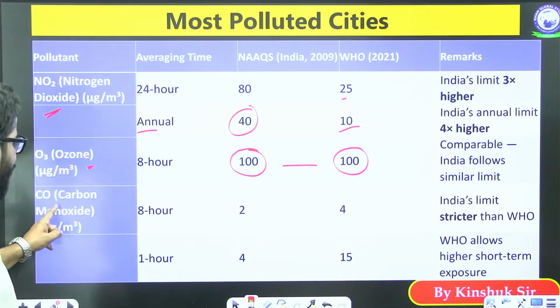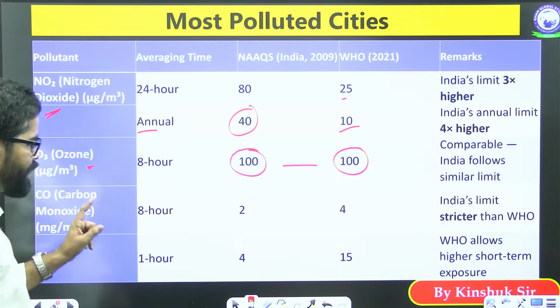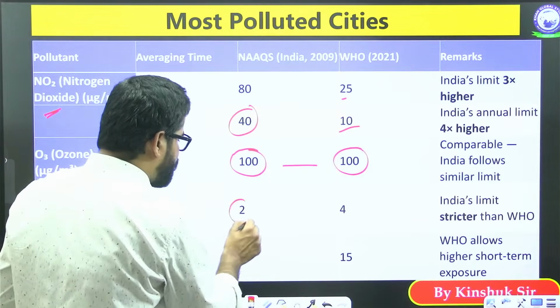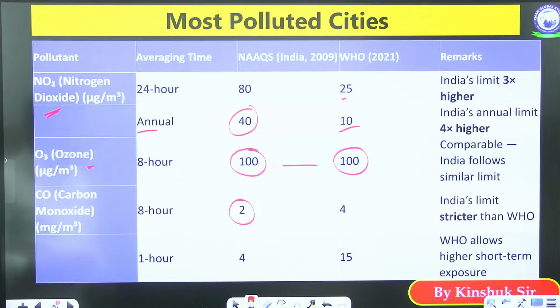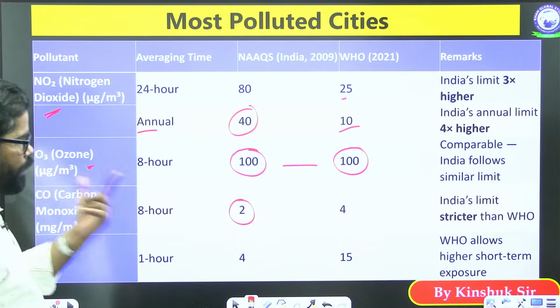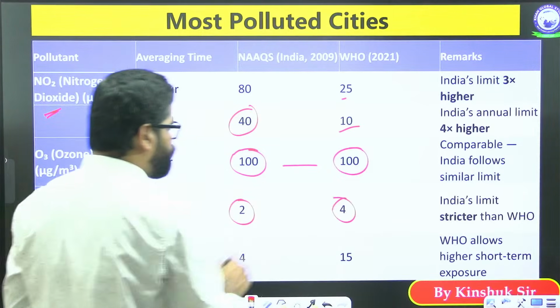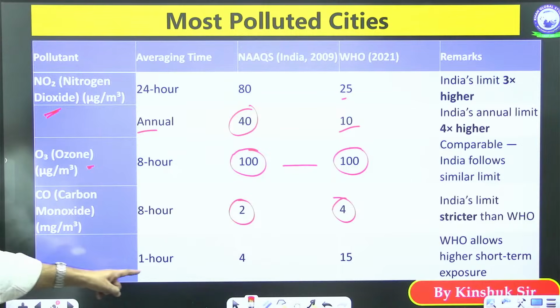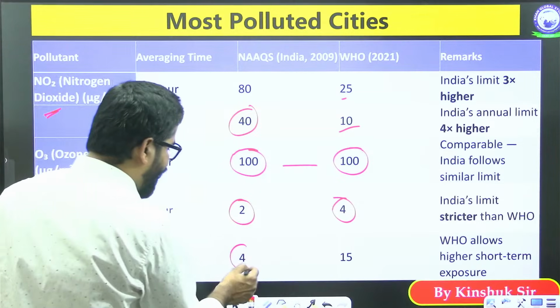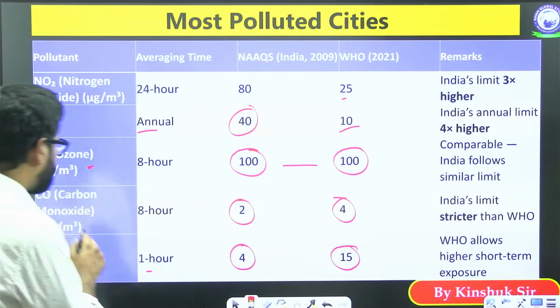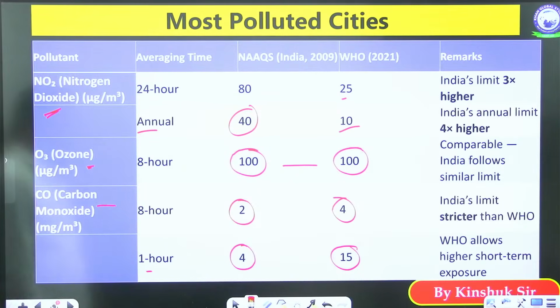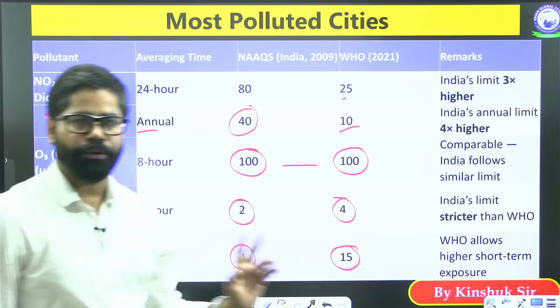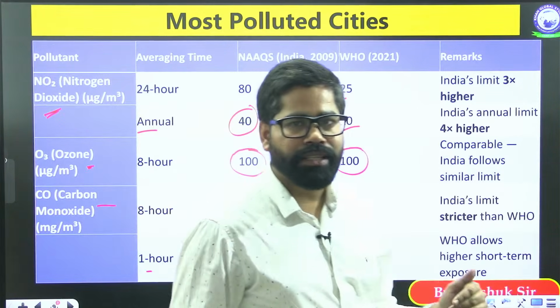In case of carbon monoxide, we see that India has a strict limit of 2 milligram per meter cube. WHO, it is having 4 milligram per meter cube. For 1 hour, India has a strict norm in case of carbon monoxide. So in the case of carbon monoxide only, we are having a strict regime.